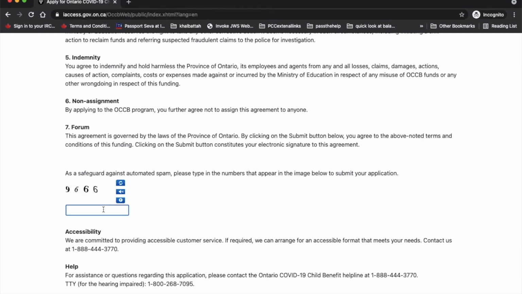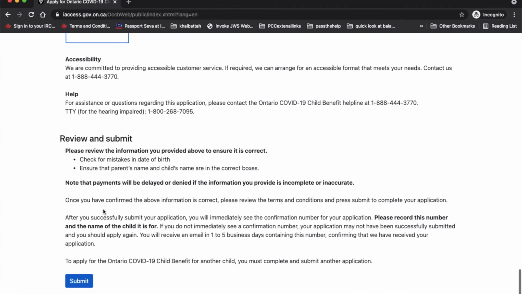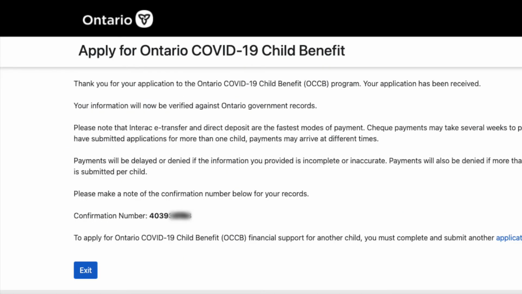And that's it, guys. You just need to submit the application now. This is all the information that they ask. Once you have clicked on submit, you will get an acknowledgement. Make sure you take a screenshot of this acknowledgement. You will also get an email acknowledgement, but it might take some time to reach you. I got the email after maybe 4 or 5 days. So that's it, guys. You are done. If you have done everything correctly, you should be getting the $400 into your account.